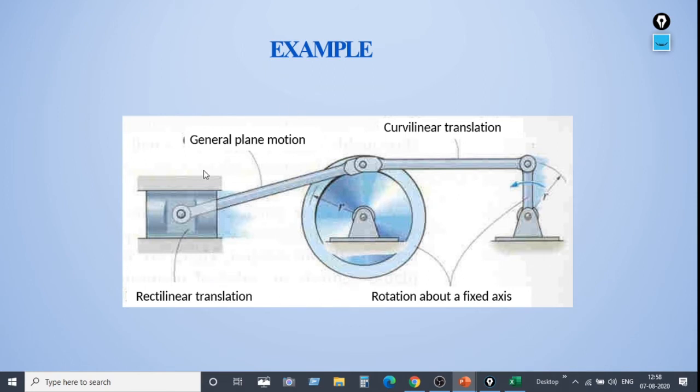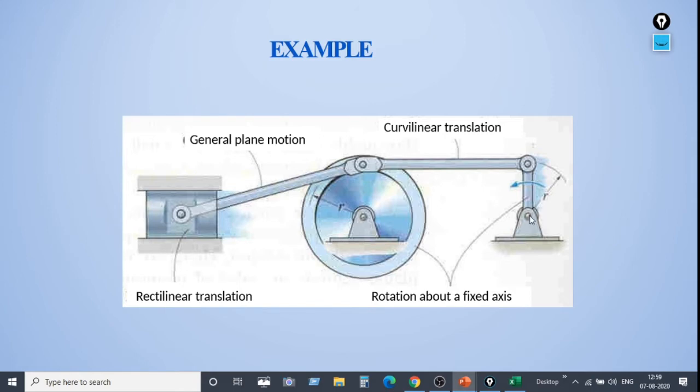For example, in this general plane motion, this is an example for rectilinear translation, and this is an example for curvilinear translation. And this is an example for rotation about a fixed axis. The wheel is revolving around a fixed axis, that is, it has a fixed radius and is moving in a circular path. So this is rotation about a fixed axis.